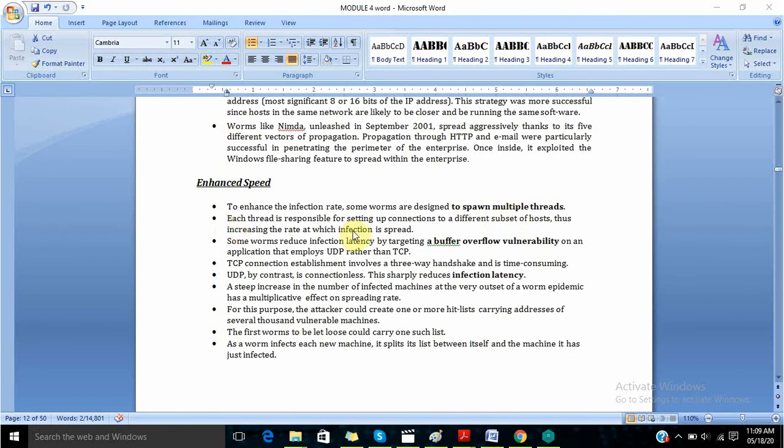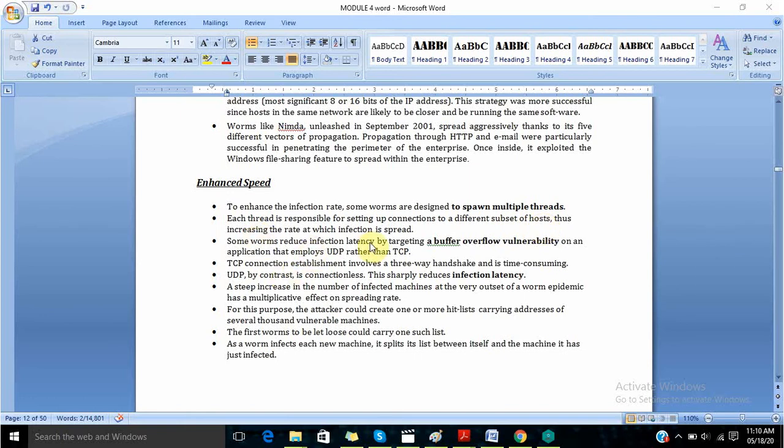Each thread is responsible for setting up connections to a different subset of hosts, thus increasing the rate at which infection is spread. So this is one of the ways in which the worm spreads, by creating various threads and sending connections to various hosts.